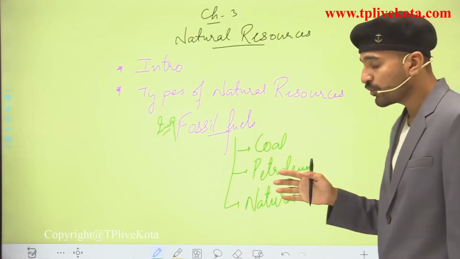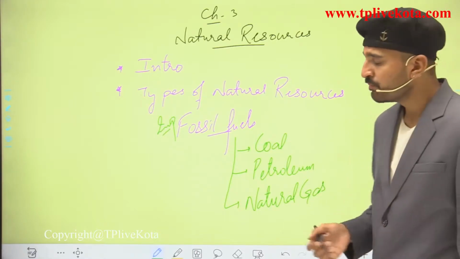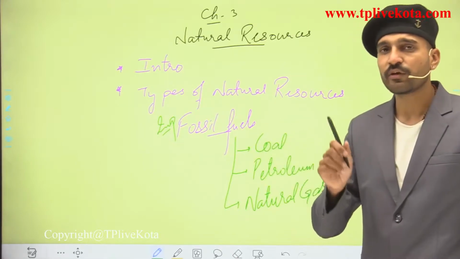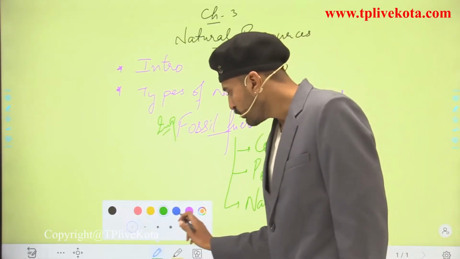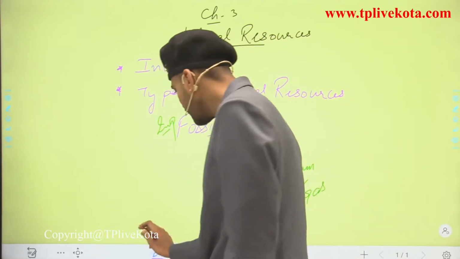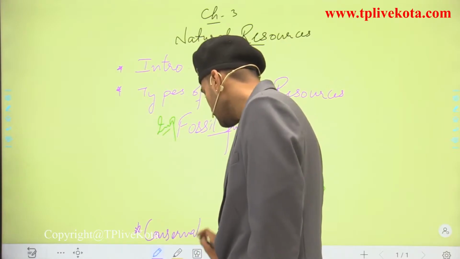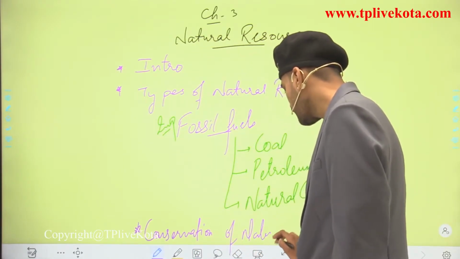In petroleum we are going to do the fractional distillation, which is also very important. We are going to see each of them in detail. Then we move to the last category of this chapter, the conservation of natural resources.